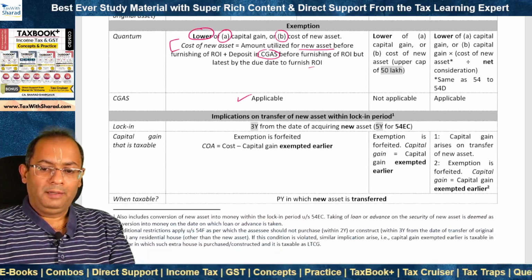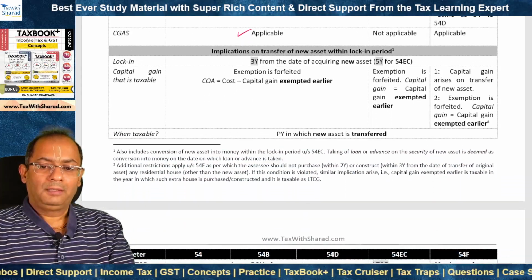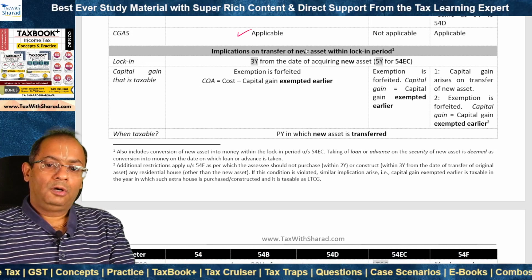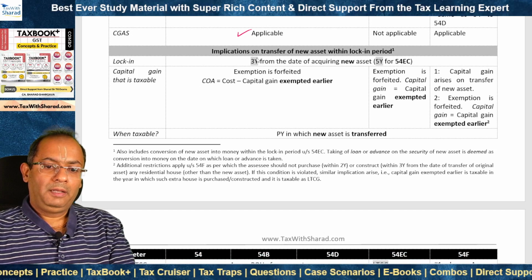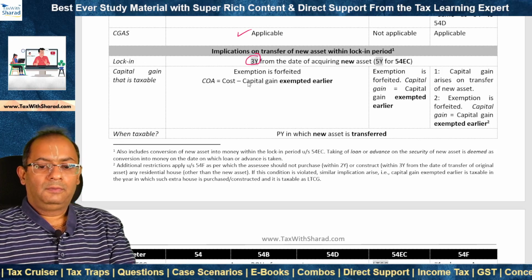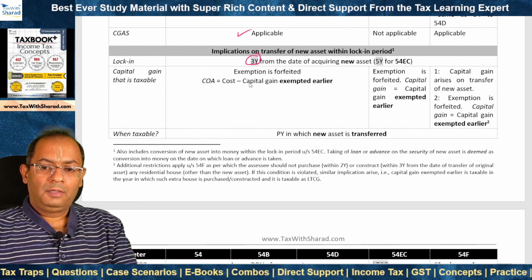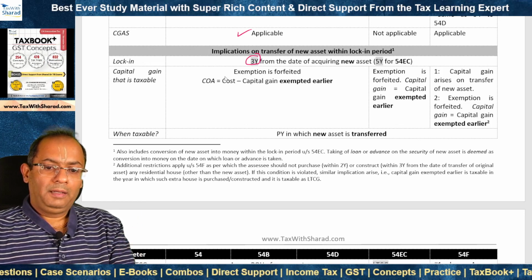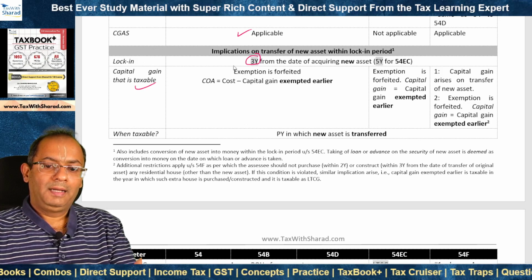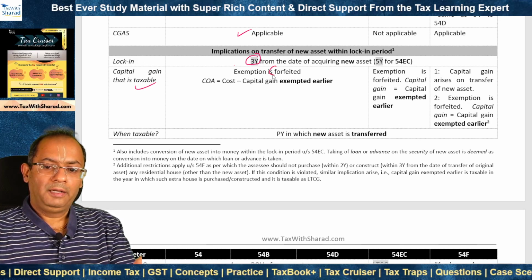There is a lock-in period in respect of the new asset. The new asset which is acquired should not be transferred within the lock-in period, and the lock-in period is 3 years. If the new asset is transferred within the lock-in period, then capital gain becomes taxable. The effect is that the exemption is forfeited.